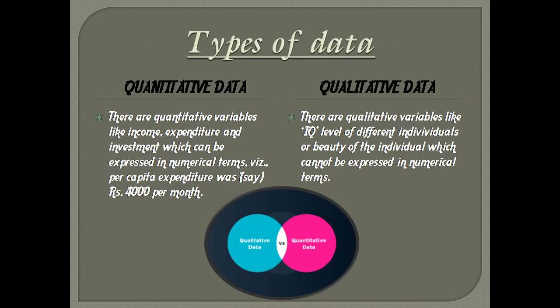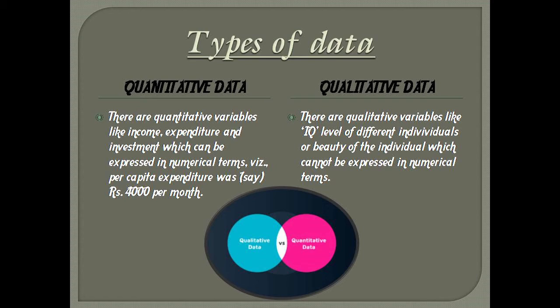So, before studying statistics, let's know what is quantitative and qualitative data. There are quantitative variables like income, expenditure, and investment, which can be expressed in numerical terms. For example, per capita income in India was say 4,000 per month, per capita expenditure rupees 3,000 per month, and net investment was rupees 10,000 crore in the year 2003-4. All such data are called quantitative data.